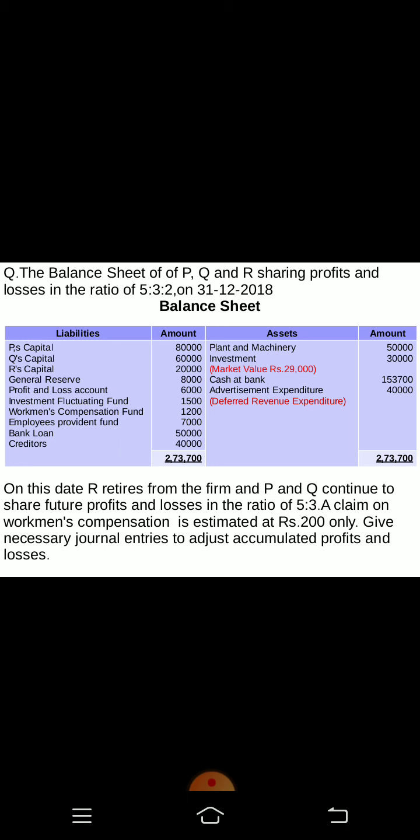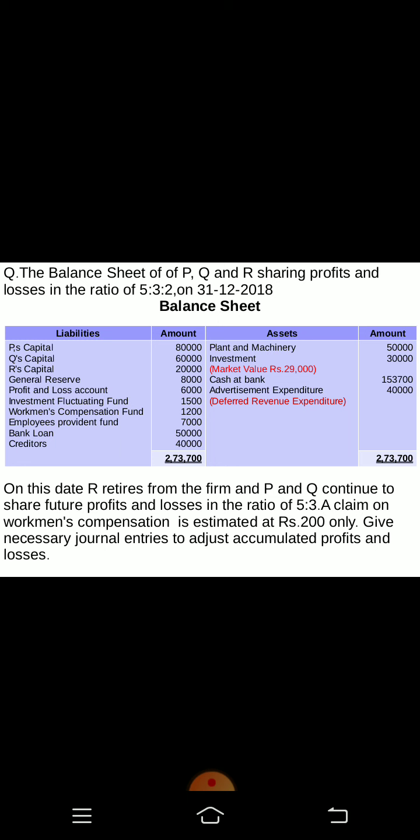So here the value has declined by 1,000 rupees, and we have created a fund of 1,500 to write it off. Then the remaining 500 will be treated as accumulated profit, and that 500 will be transferred to the credit side of the partners' capital accounts, 500 rupees only.